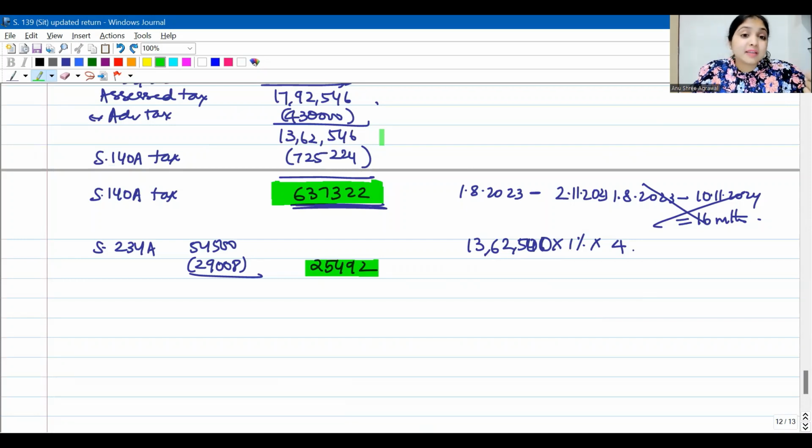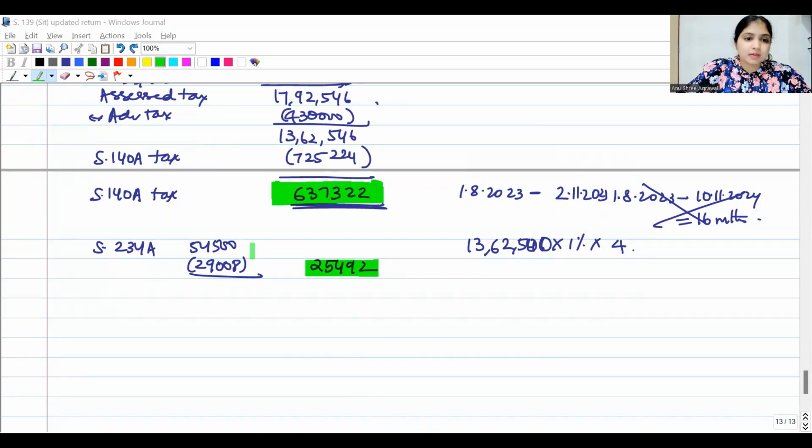You might feel it is unfair. Why are we not considering this number? It's okay because we are subtracting the 234A interest which we have already paid. This will take into consideration the amount which you had paid under the earlier return. So 234A on the basis of this amount will be 54,500, but you have already paid 29,008 in the earlier return. So in the updated return now, you will have to pay the balance 25,492.